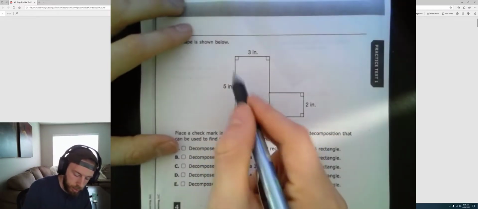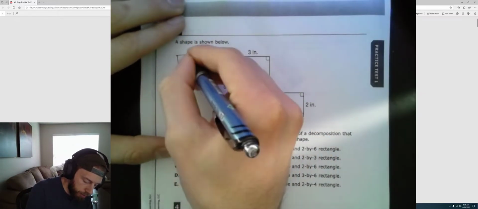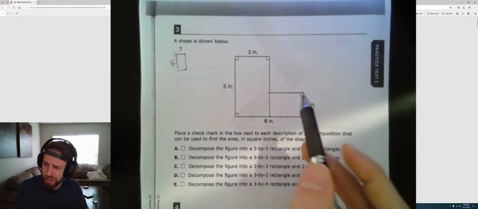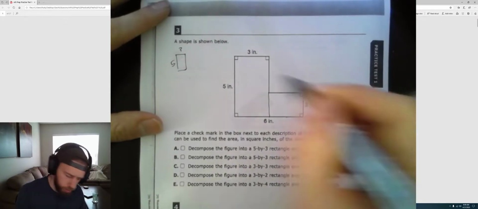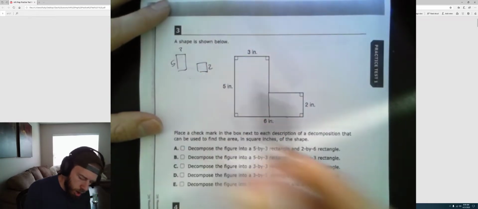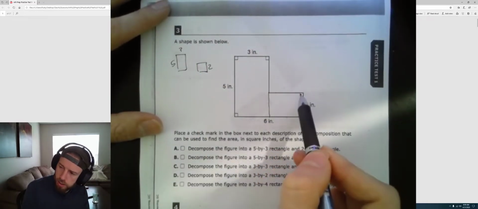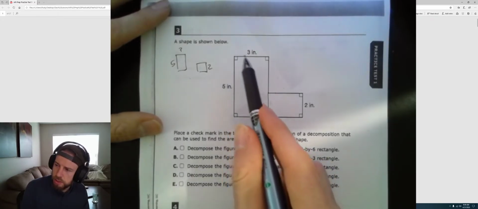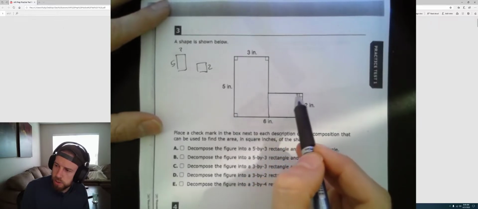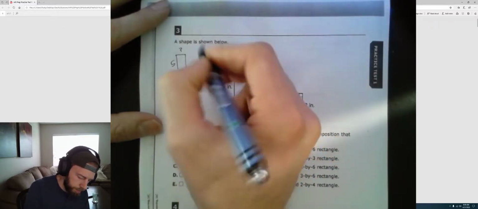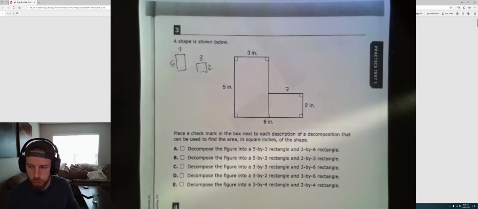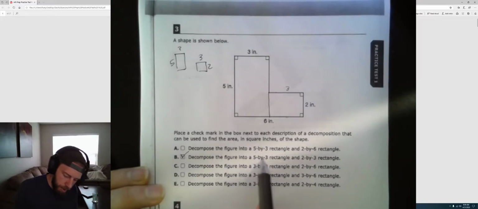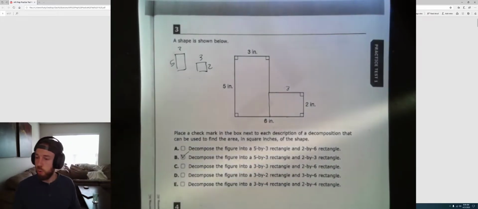In order to do that, that rectangle would be 5 by 3. So you would have a 5 by 3 rectangle. And then this rectangle over here, which takes a little bit of thought to figure out, but you know that this side length is 2. All you need is this side length right here. But in order to figure that out, you know that the full length of this side is 6. The length of this side up here is 3. So then the length of this side here must also be 3. So we have a 5 by 3 and a 3 by 2. One of these shows that, and that is B, a 5 by 3 rectangle and a 2 by 3 rectangle. That's one of the ways to decompose it.